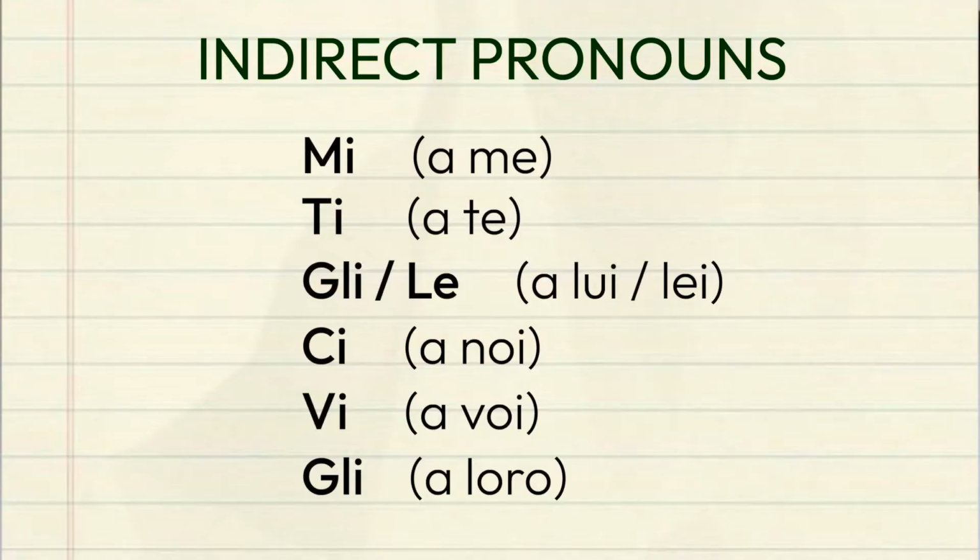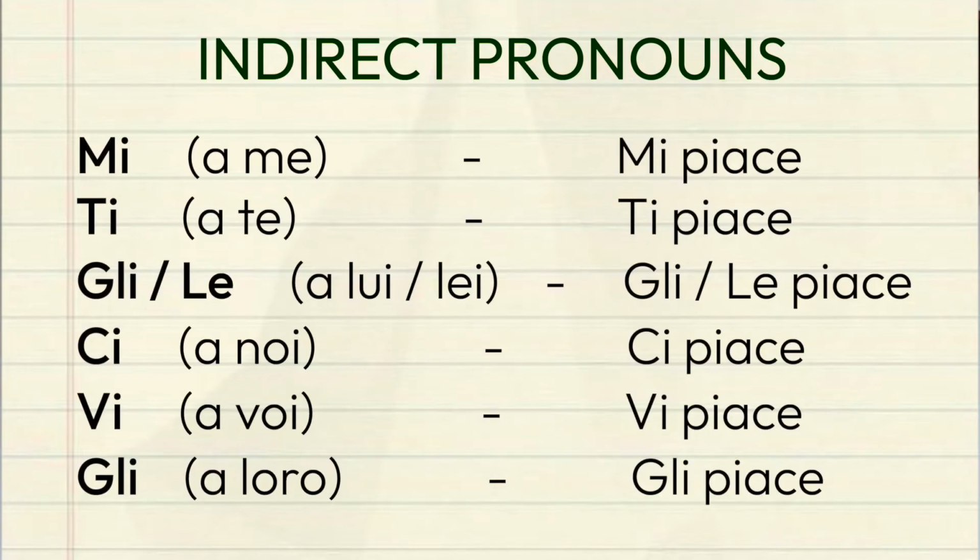To make sure you understand the Italian structure, I have to introduce you to the indirect pronouns. These pronouns are the most important part of the sentence when you're learning how to use the verb piacere. The Italian indirect pronouns are mi, a me, ti, a te, gli, le, a lui, a lei, ci, a noi, vi, a voi, gli, a loro.